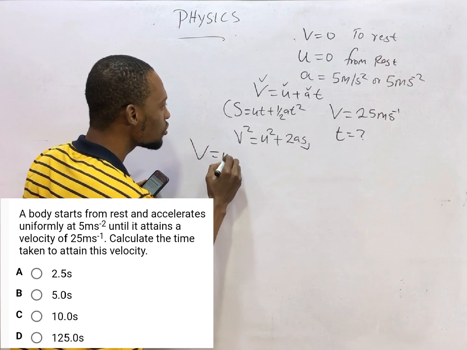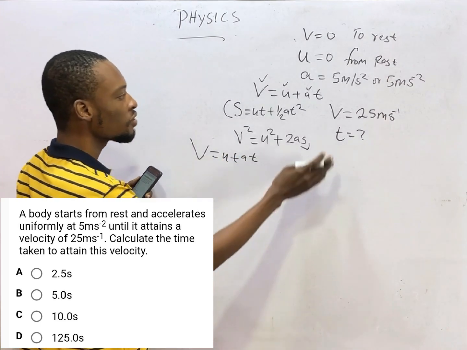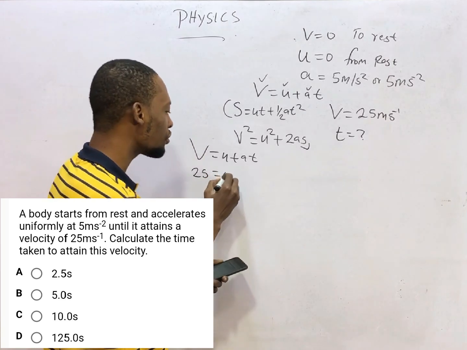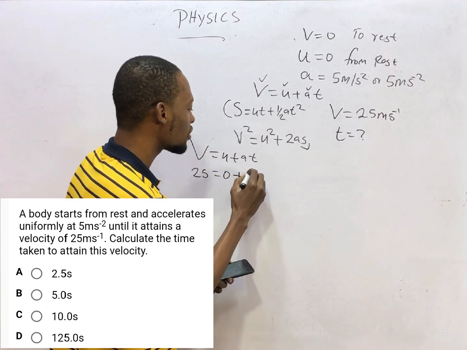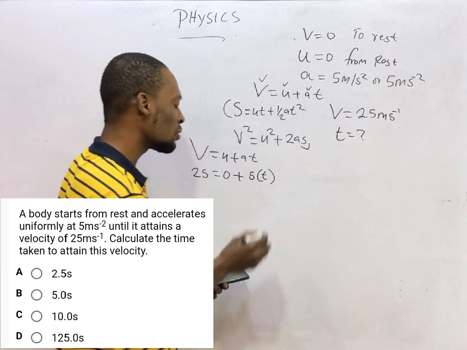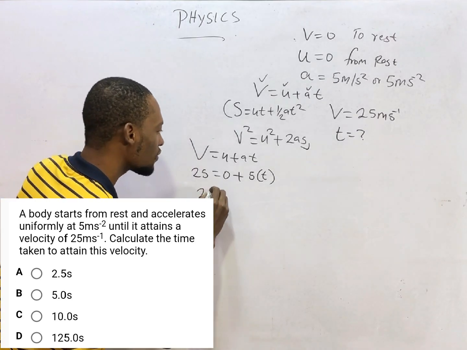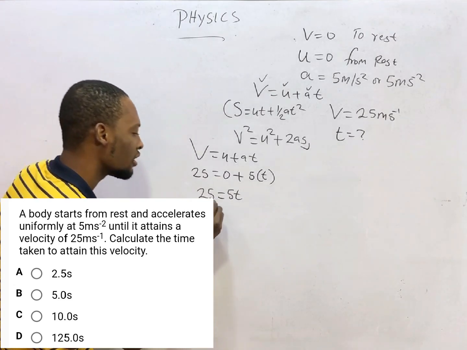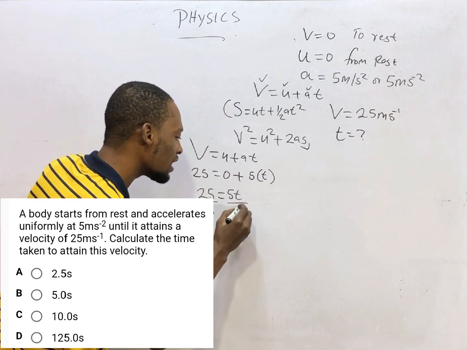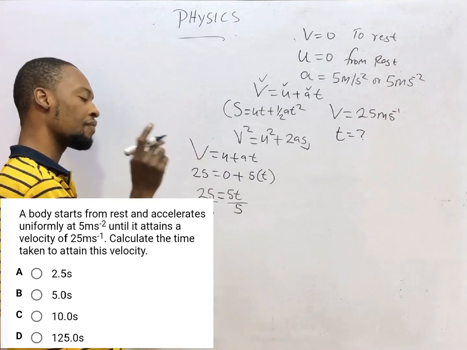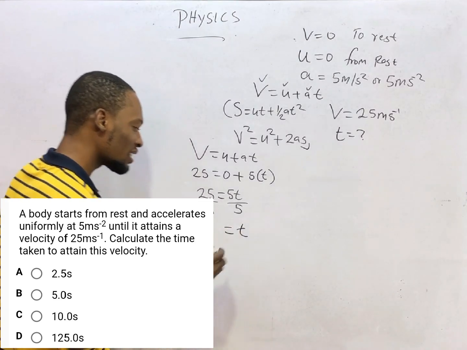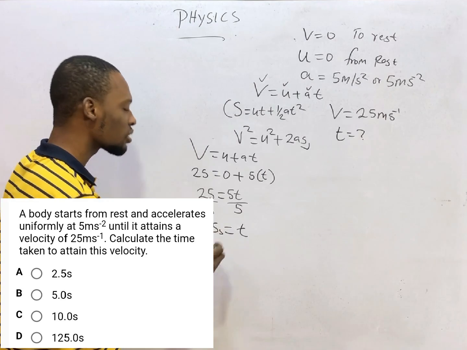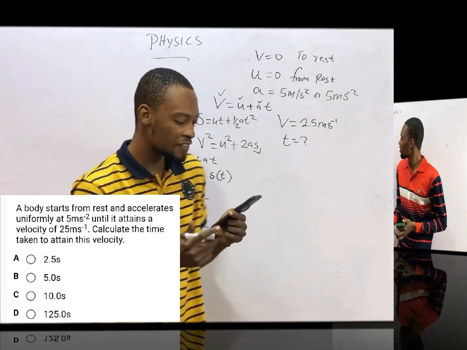From v = u + at, v is 25 meters per second, u is 0, a is 5, and t is what we are looking for. 25 is simply equal to 5 times t, that is 5t. When you divide here by 5 and here by 5, 5 divided by 5 is 1, which means we are left with 1t here. How about 25 divided by 5? It is 5. So time is simply 5 seconds.